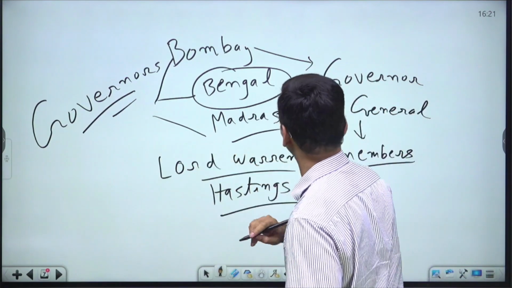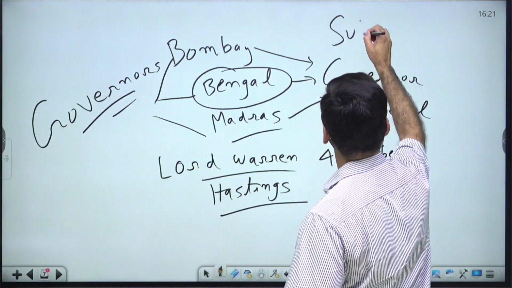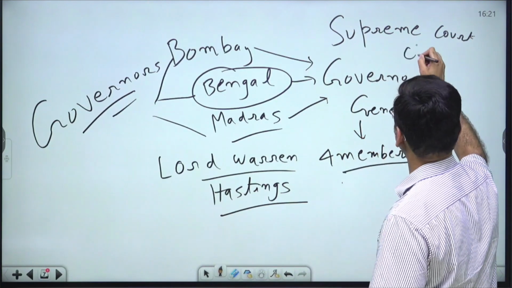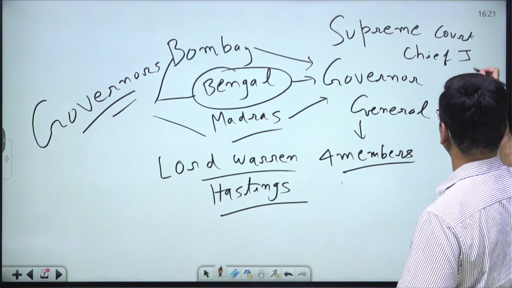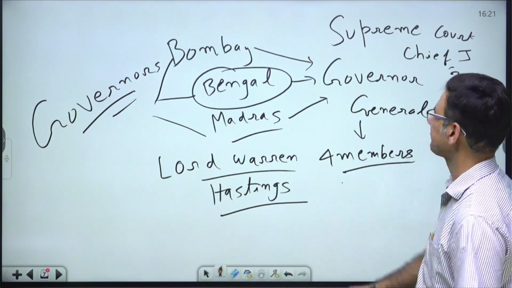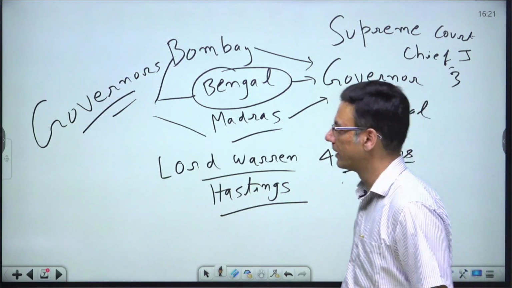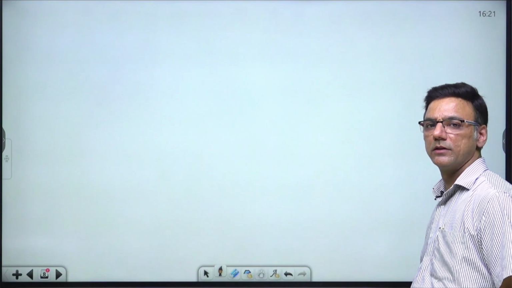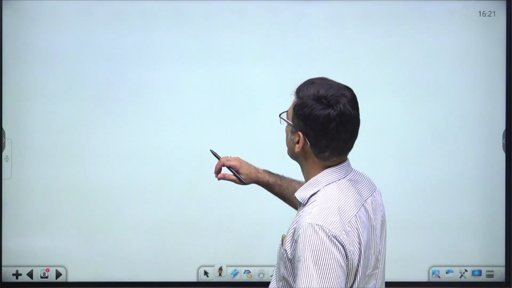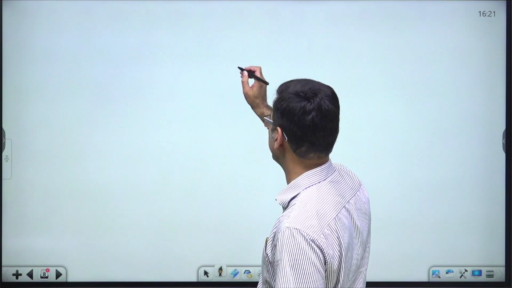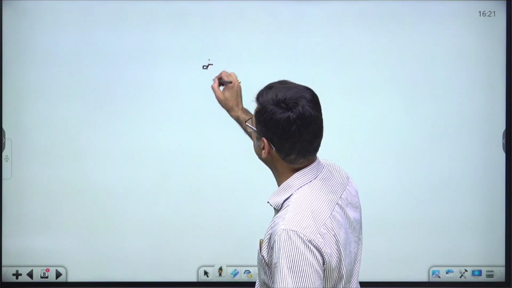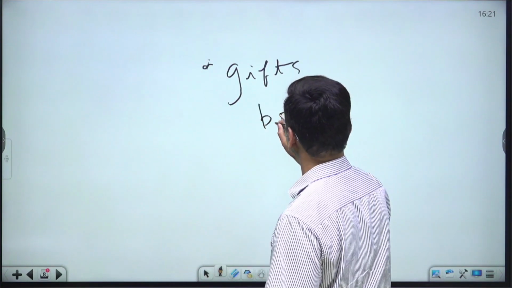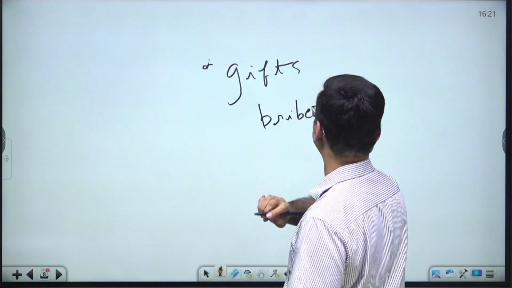Another development that happened was that a Supreme Court was formed at Calcutta. It had 1 Chief Justice and 3 other judges. Now, to add value to the working of the East India Company, the servants of the East India Company were asked not to accept any gifts or bribes from the natives.